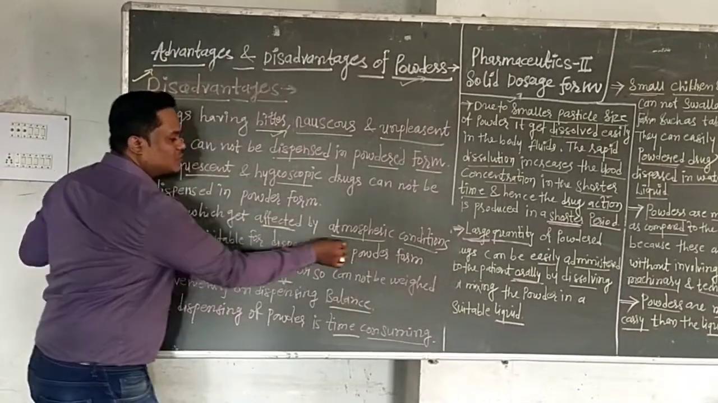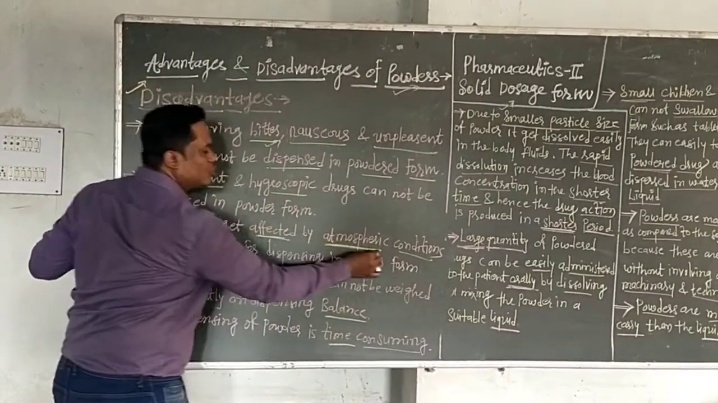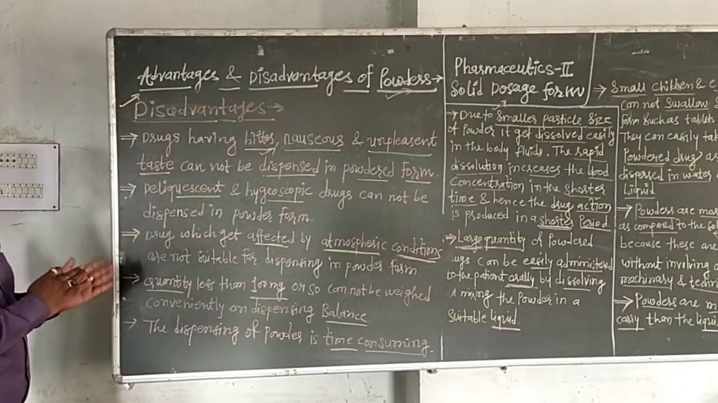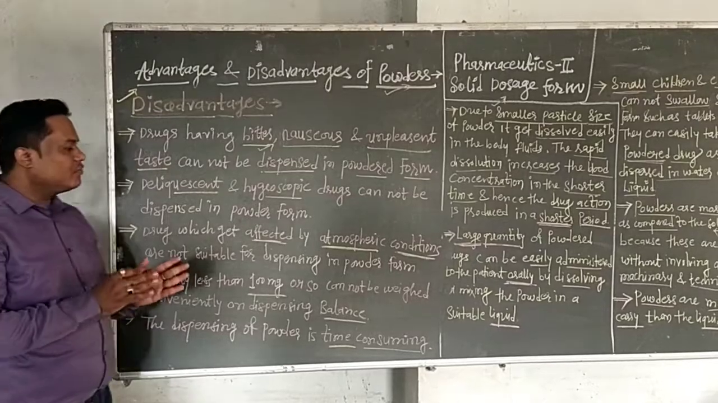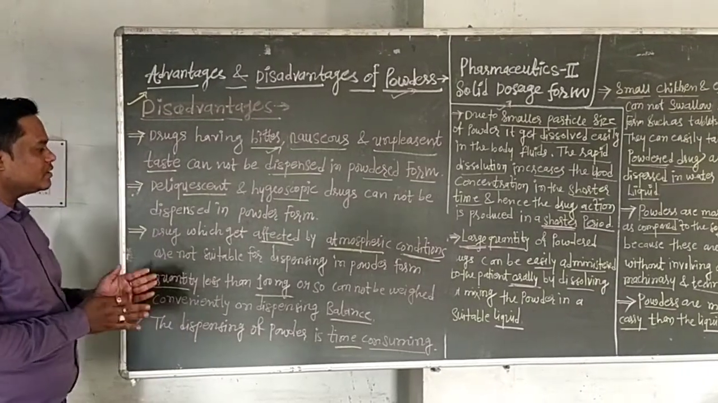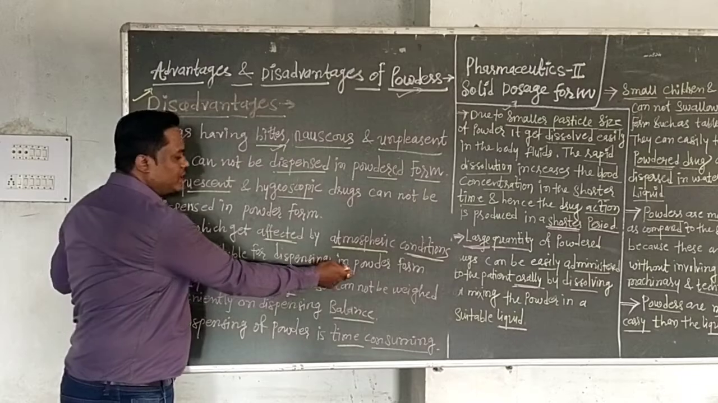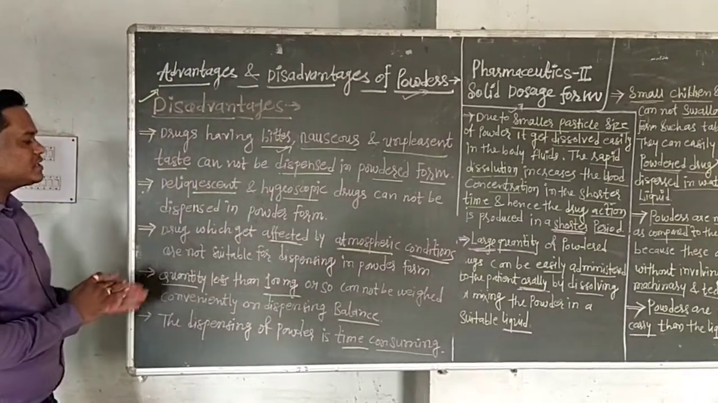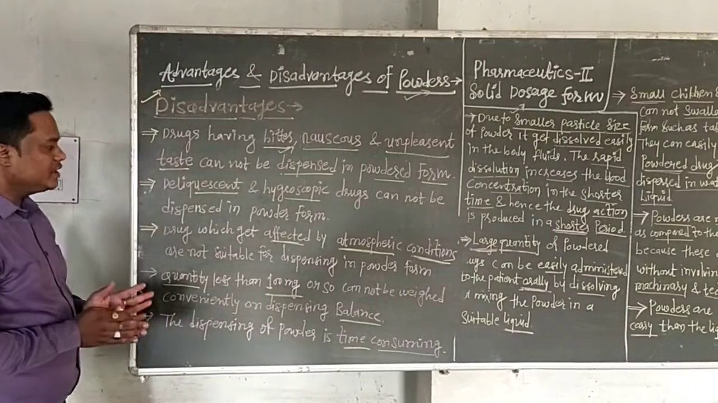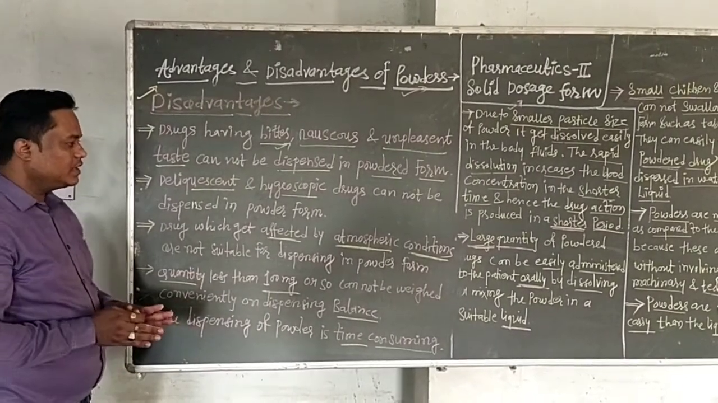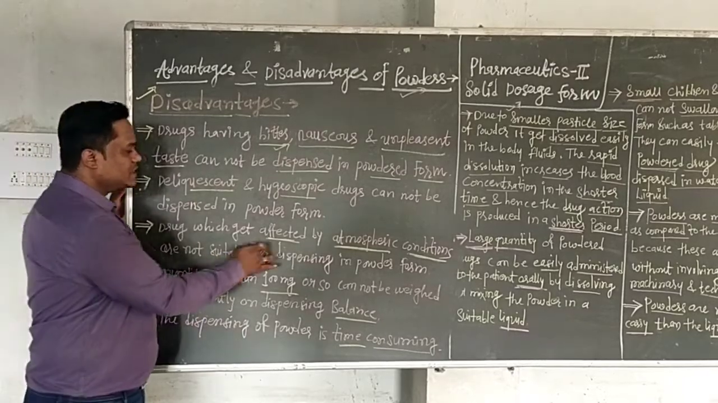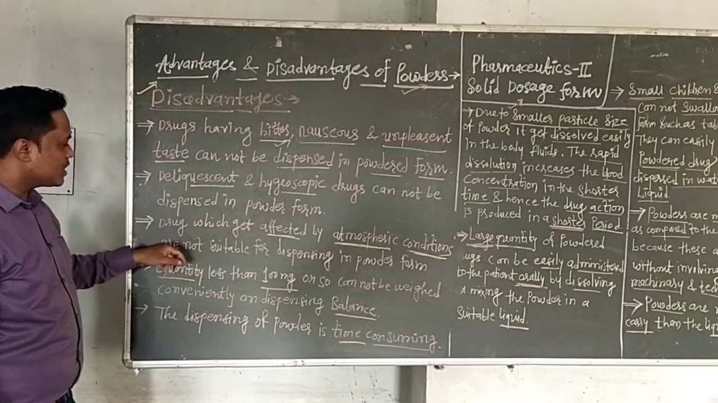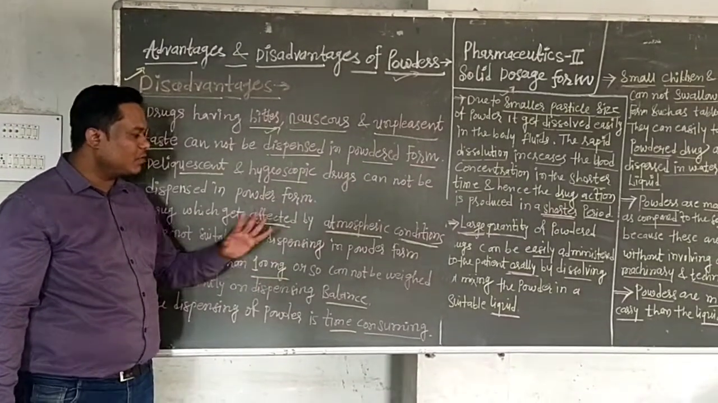Next, drugs which get affected by atmospheric conditions are not suitable for dispensing in powder form. Atmospheric conditions means humidity, moisture, temperature, which affect the powder form. Powders are present as finely divided particles in a dry state. If the powder absorbs moisture, it is no longer in a fine state of subdivision or in dry form, and it does not give its action because it is affected by atmospheric conditions. Therefore, this type of drug is not suitable for dispensing in powder form.